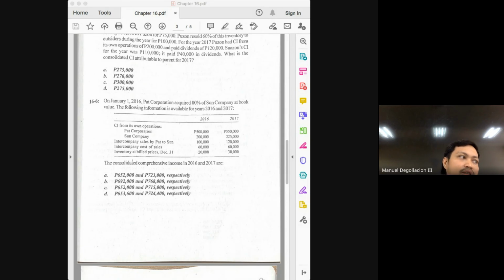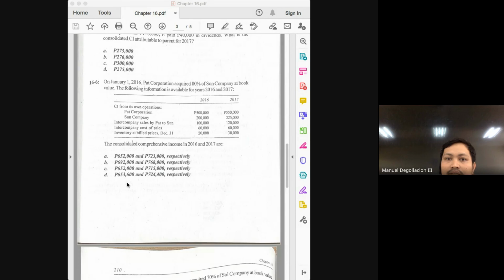723,000. And if you'll notice, class, the amounts there are found in the choices, which is letter A in the choices. So what do we have to change in the question so that the answer will be letter A? How much is the consolidated income attributable to the parent? Let's proceed to 16-7.